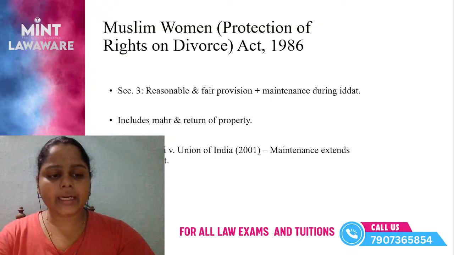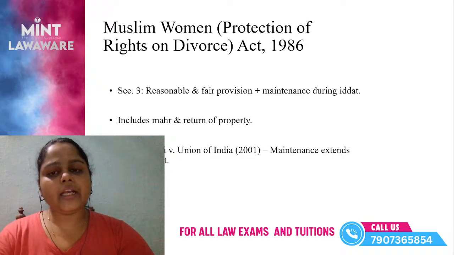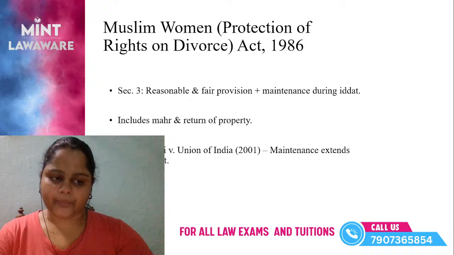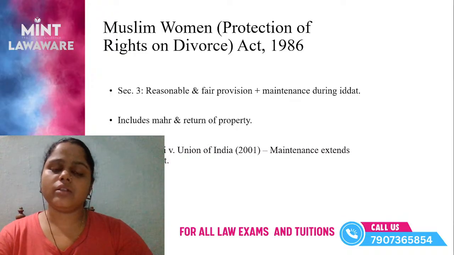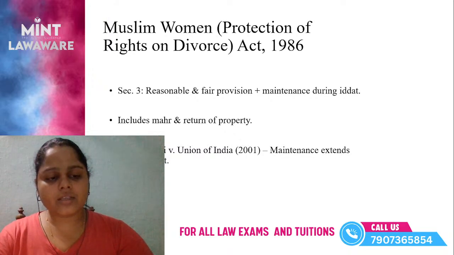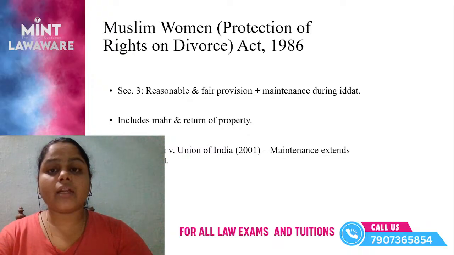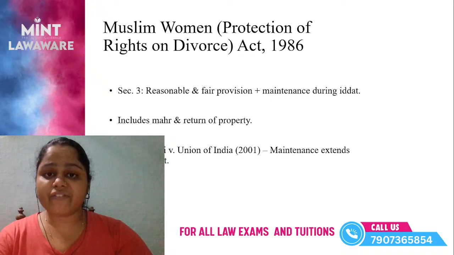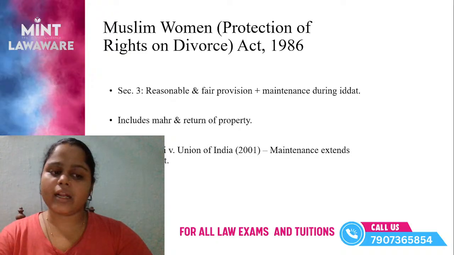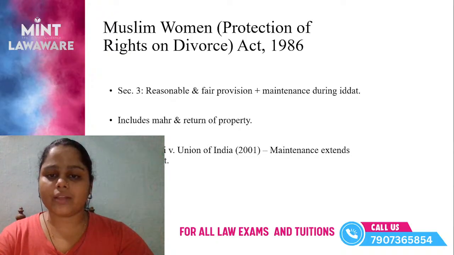Let me briefly explain what is Iddat period. Iddat period in Muslim law is a mandatory waiting period that a Muslim woman must observe after her husband's death or after the divorce from the husband. It is 4 months and 10 days after the death of a husband, or 3 menstrual cycles, or 3 lunar months for non-menstruating women after a divorce. This period serves to confirm the paternity of the child if the woman is pregnant, and allows for mourning and emotional healing. That is called the Iddat period.